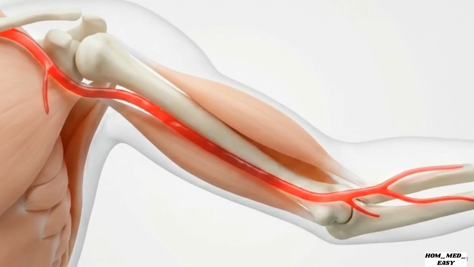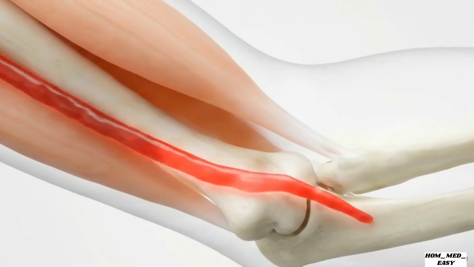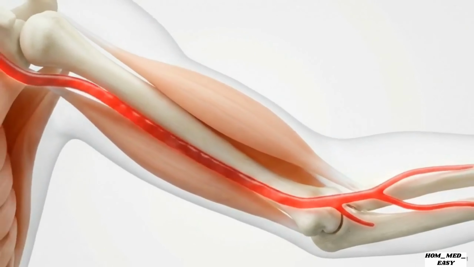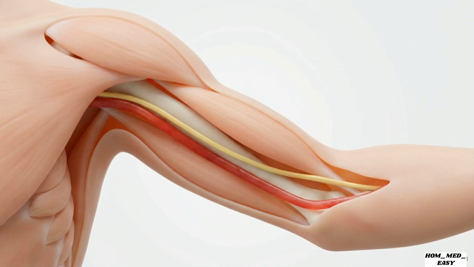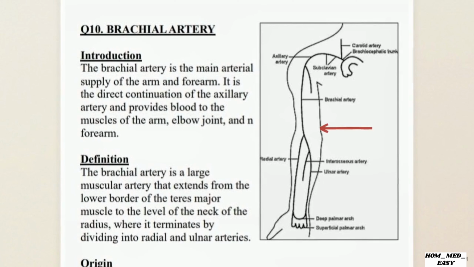The human arm and hand perform incredible feats of mechanical precision, but executing those movements requires a massive, continuous supply of high-pressure blood. Delivering that energy is the responsibility of the brachial artery, the primary arterial conduit feeding the entire upper limb. Anatomically, this vessel is the continuation of the axillary artery, changing its name as it enters the arm. From this point, the artery supplies the muscles of the arm, the complex elbow joint, and the entire forearm.